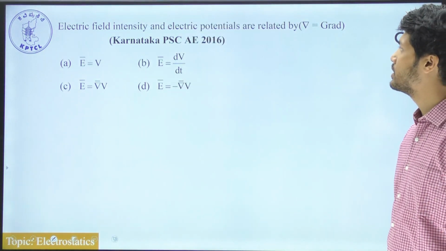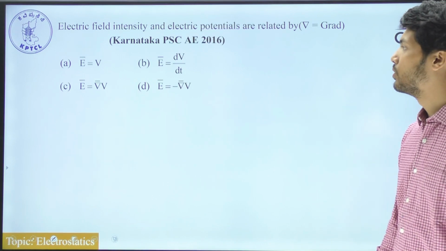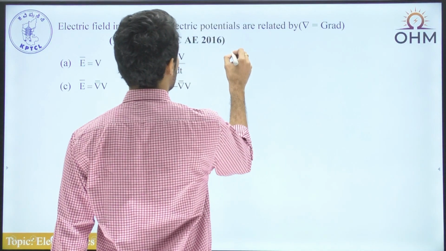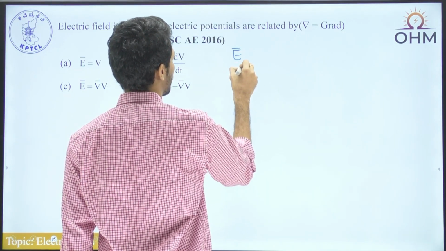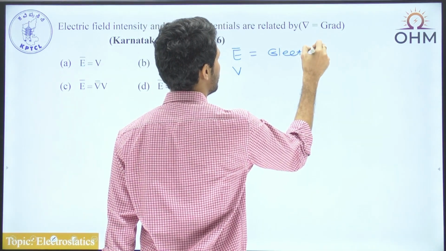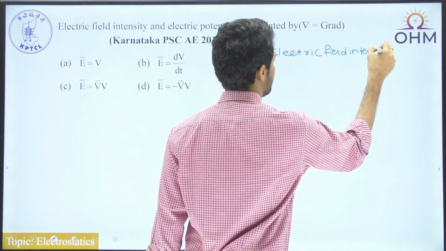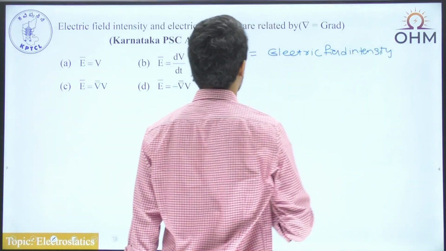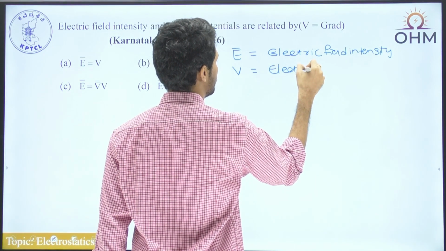The electric field intensity and potentials are related by what formula? So here electric field intensity is given by E bar and electric potential is given by V. So E corresponds to electric field intensity and V corresponds to the electrostatic potential.